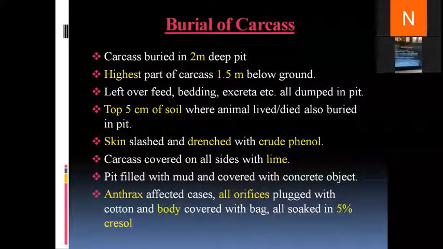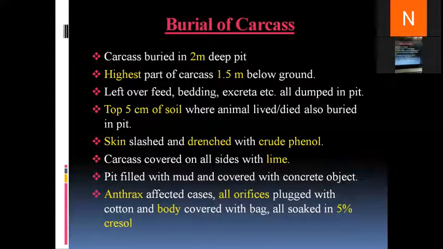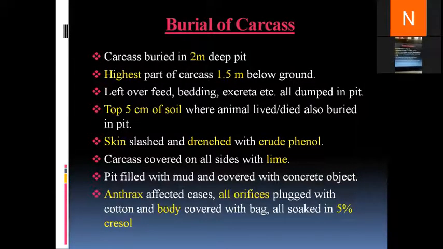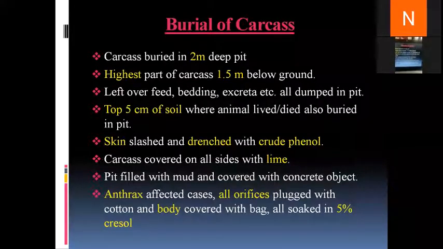Okay, so now comes the first method of disposal, that is burial of carcass. This is a very easy and most used technique, and mostly it is used when the number of animals to be disposed of is singular, like 1, 2, 5, 6. In the burial technique, we dig a pit which is a minimum of 2 meters in depth, and then we dump the dead animal in it.